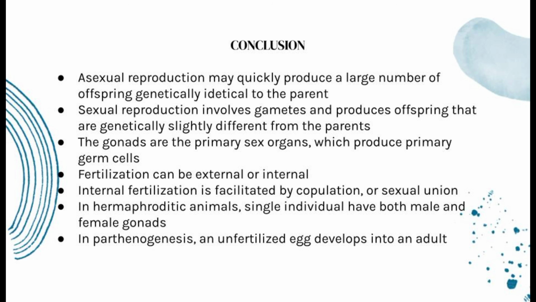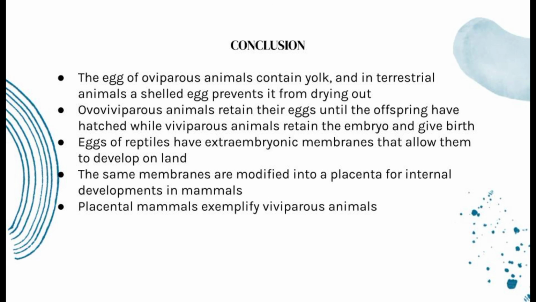In hermaphroditic animals, single individuals have both male and female gonads. In parthenogenesis, an unfertilized egg develops into an adult. Next, the eggs of oviparous animals contain yolk, and in terrestrial animals, a shelled egg prevents it from drying out. Ovoviviparous animals retain their eggs until the offspring have hatched, while viviparous animals retain the embryo and give birth.